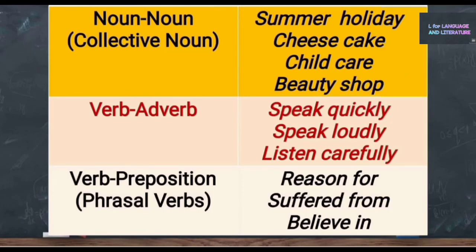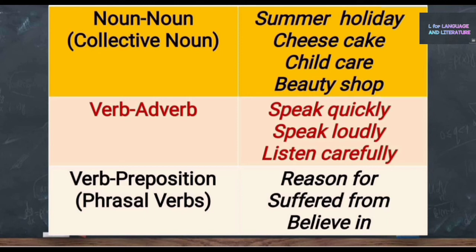Another type of collocation is noun-noun collocation or collective noun collocations. For example, summer holiday, cheesecake, child care, beauty shop, etc. Here, two nouns are combined together.